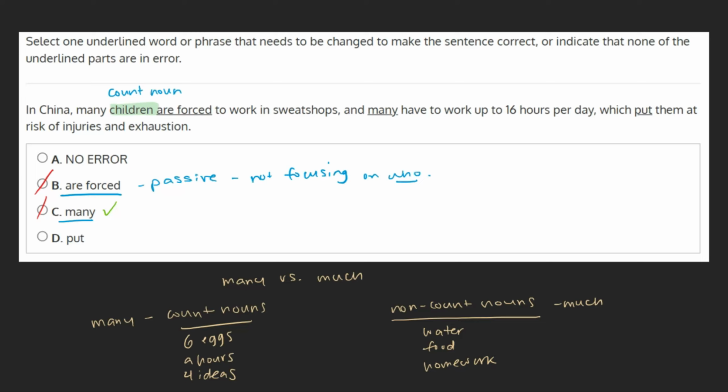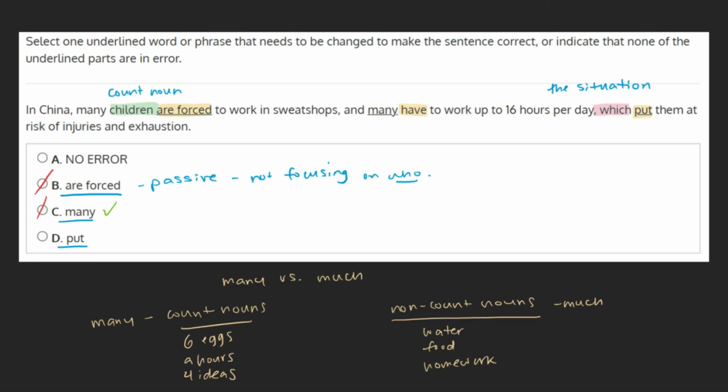And D, which put them at risk. Here we see a tense error. The word put is attached to the relative pronoun which, in this case standing in for the situation, for example. Because this sentence is in the present tense, which we see from the other verbs, are forced and have to, we need to make sure this verb syncs up and is also in the third person singular present tense.